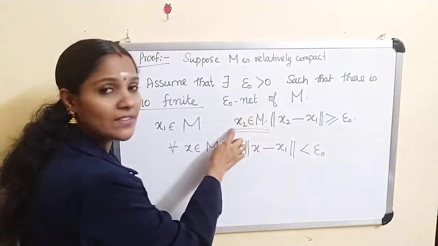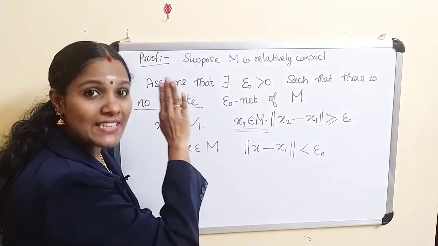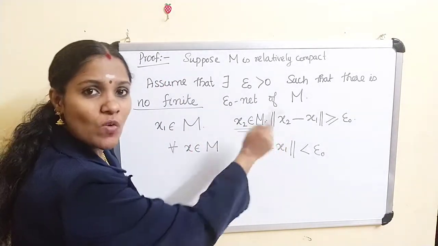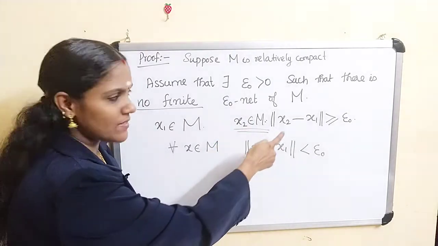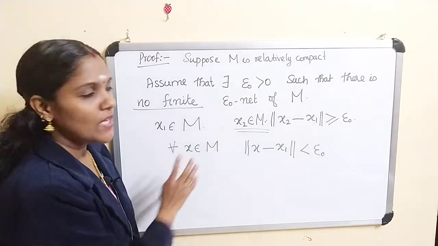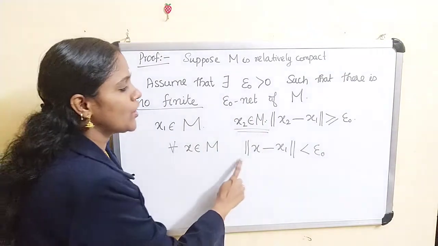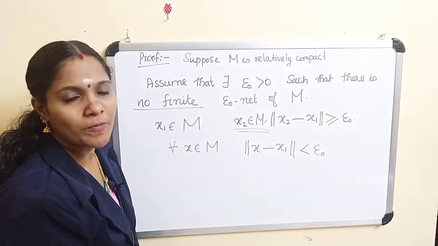So we have to check whether this is possible or not. Suppose there does not exist some x2 satisfying this condition. What is the meaning of that? That means for every x belonging to M, norm of x minus x1 must be strictly less than epsilon naught.